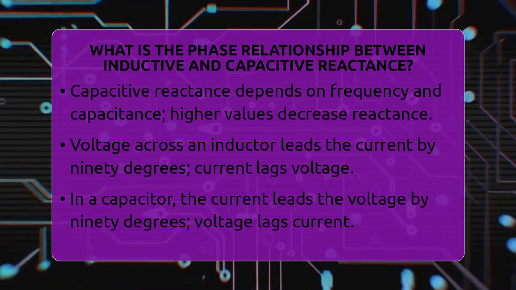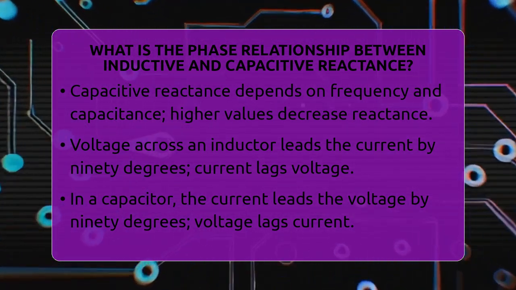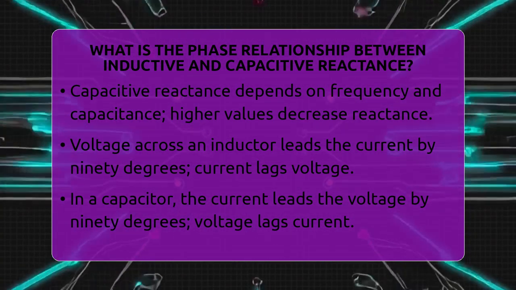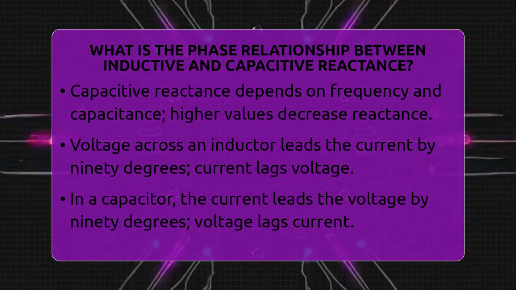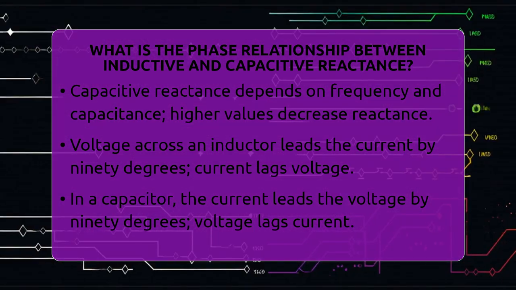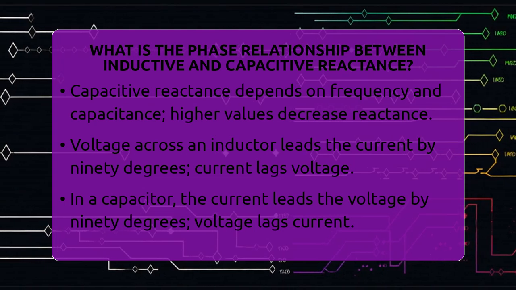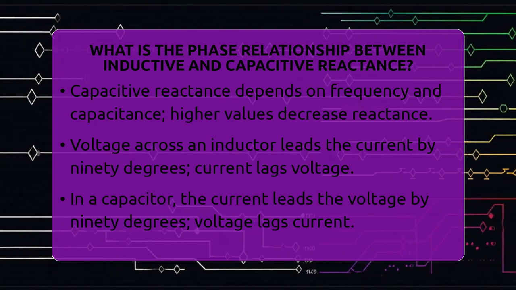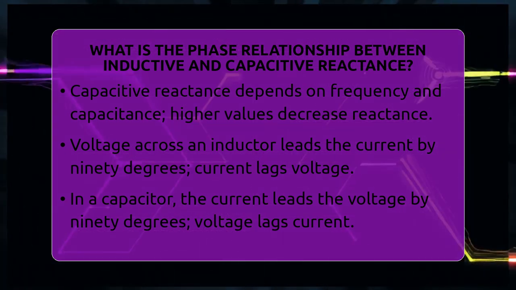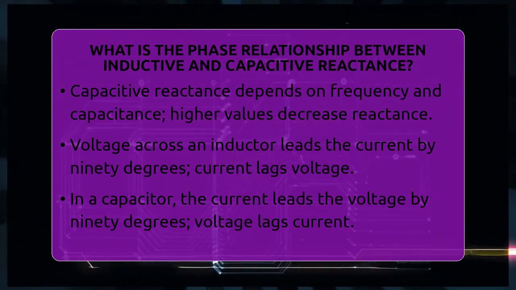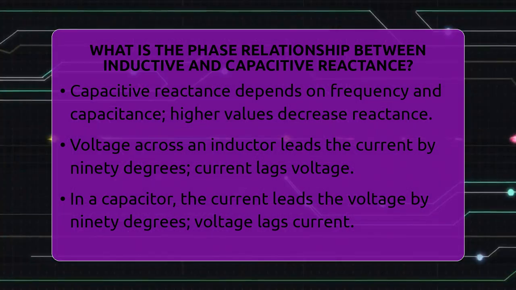Now, when you look at an inductor, the voltage across it actually leads the current by 90 degrees. That means the voltage reaches its peak a quarter cycle before the current does. Conversely, in a capacitor, the current leads the voltage by 90 degrees, so the current peaks a quarter cycle before the voltage. Think of it like a tug of war.